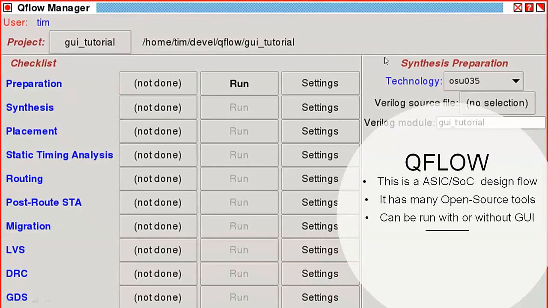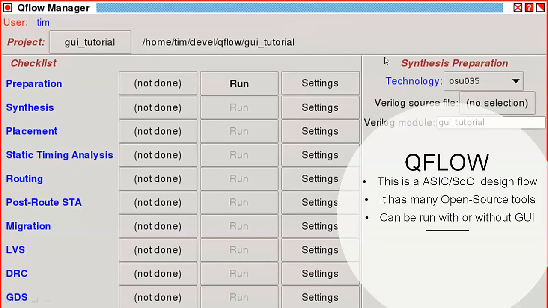The background picture in this slide shows the GUI. It is very nice. I like it, and I use it very much. It's a GUI interface for all the tools, and you can run all the tools through the GUI one by one and see the results.